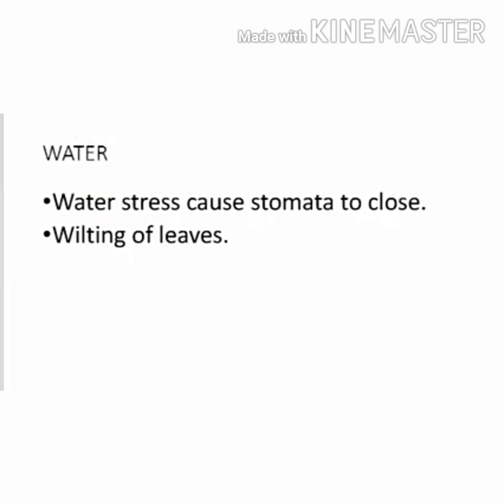Next comes water. Water is also one of the major factors affecting photosynthesis, mainly in the light reaction. Splitting up of water can be seen in light reaction and that provides hydrogen as well as electron. The water stress causes stomata to close, hence reducing the carbon dioxide availability. Besides, water stress also makes the leaves wilt, thus reducing the surface area of the leaves and their metabolic activity as well.